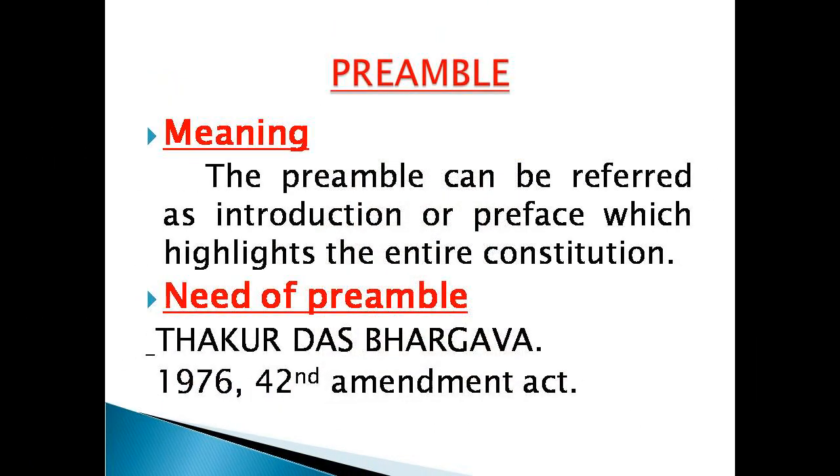First, what is a preamble? The preamble is an introduction part of it.